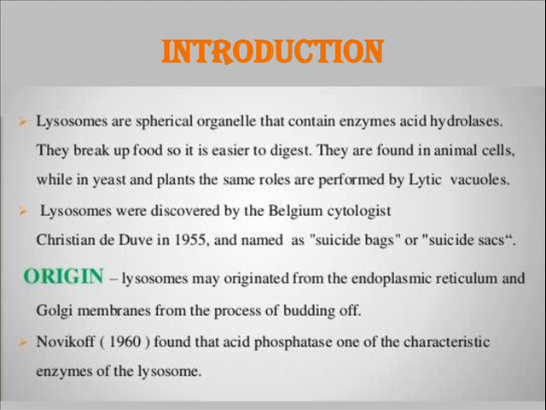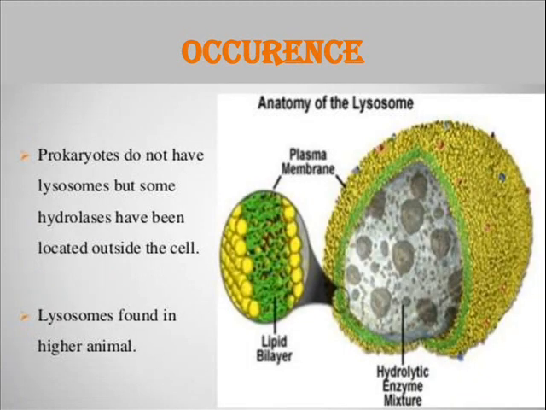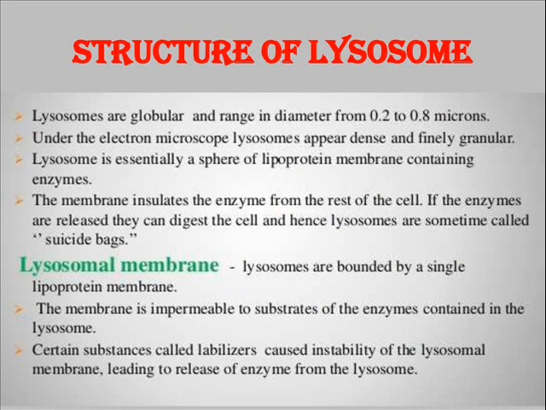In the year 1960, Novikoff found that acid phosphatase is one of the characteristic enzymes of lysosome. Usually, lysosomes are seen only in eukaryotic cells, whereas in a few prokaryotes, they have been located outside the cell. Lysosomes are found generally in higher animals. The lysosomes are globular and range in diameter from 0.2 to 0.8 microns. Under the electron microscope, lysosomes appear in the form of dense and fine granules.